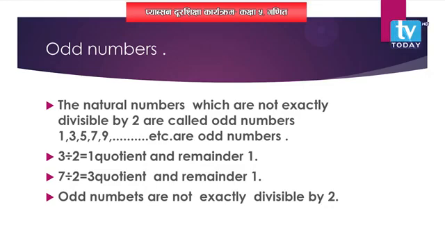Can we write them? So, we can say 1, 3, 5, 7, 9, 11, and these go on. These are the odd numbers.